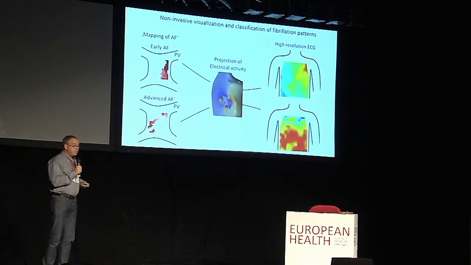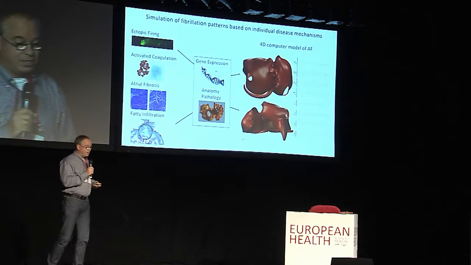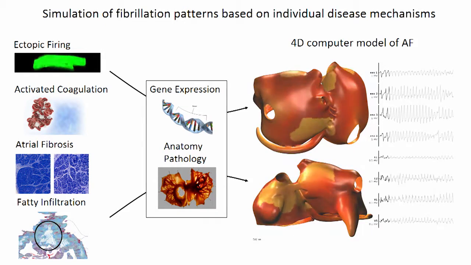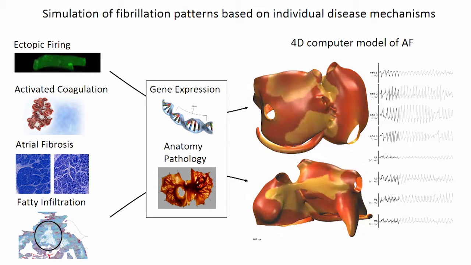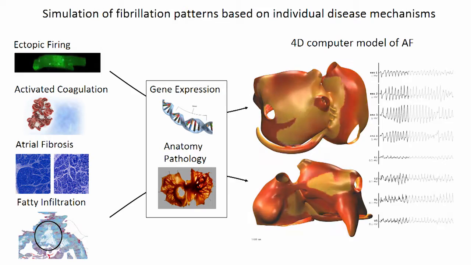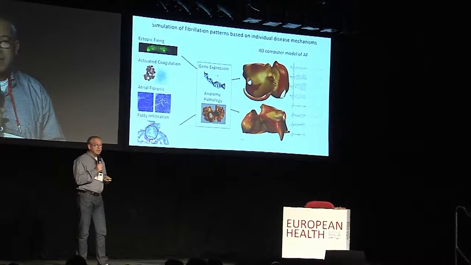Furthermore, we learned how the individual genetic and blood coagulation mechanisms actually change the individual gene expression, the anatomy, and also the pathology of the heart. We have implemented all this information in four-dimensional computer models, which in turn again show the direct relation between the individual disease mechanisms and the fibrillation pattern in the heart.